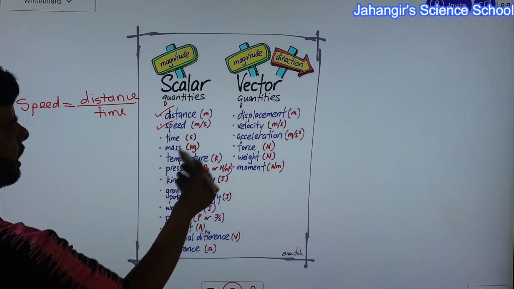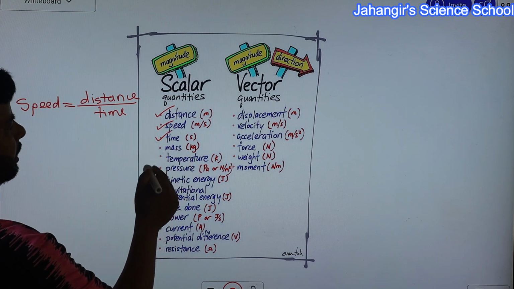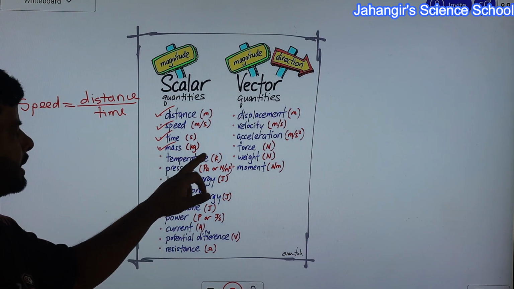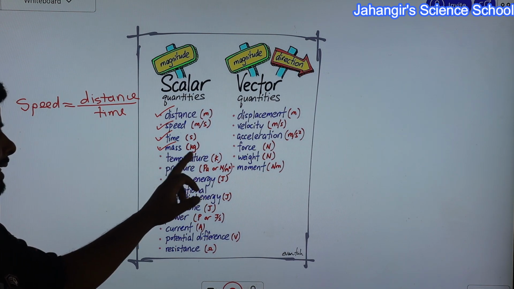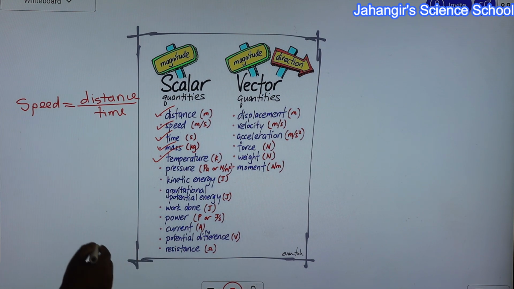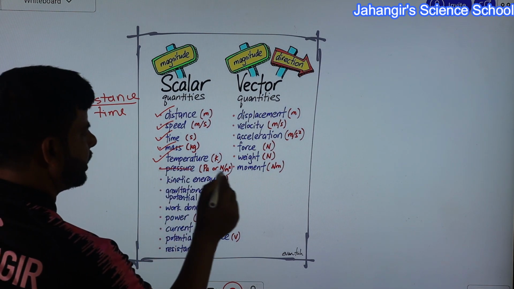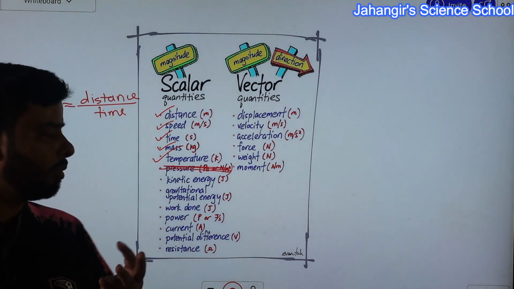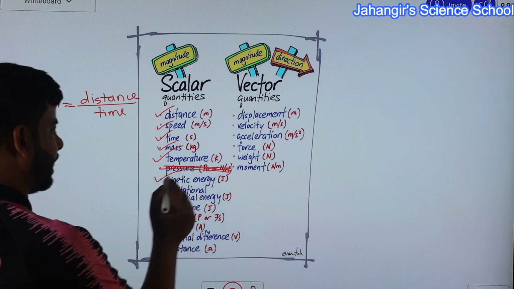The unit of speed is meter per second. Time is a scalar quantity. Mass is a scalar quantity, because it is the total quantity of matter present in an object; the unit of mass is kg. So it is a scalar quantity. Temperature is a scalar quantity. Here pressure, actually, pressure is a vector quantity. Kinetic energy, all types of energy, remember work, energy, power, all are scalar quantities.